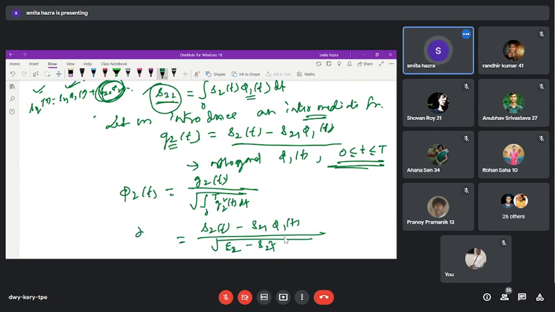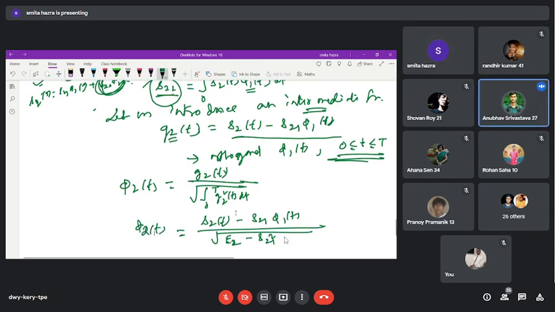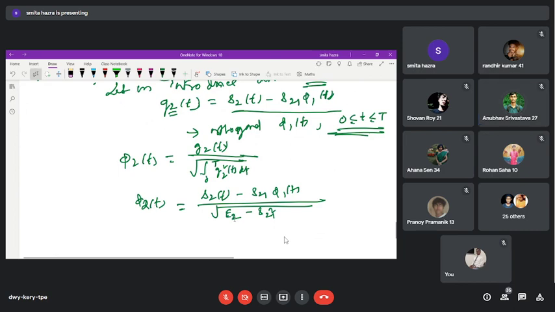Is it clear? Please. Ma'am, how are we getting phi 2(t)? Please repeat once more. How are we putting phi 2 in place of... means how are we getting phi 2(t) in terms of G2(t)?